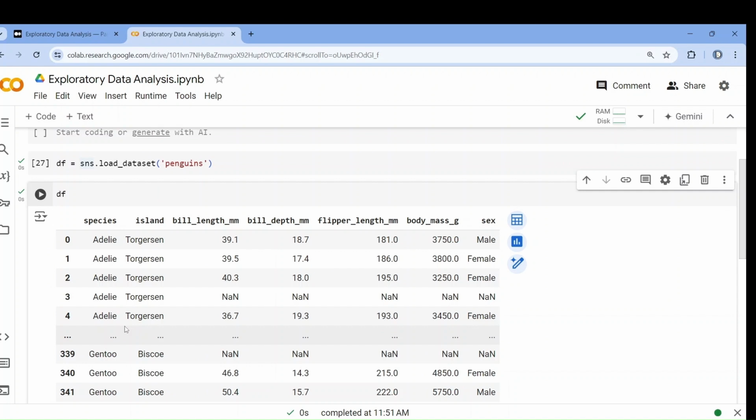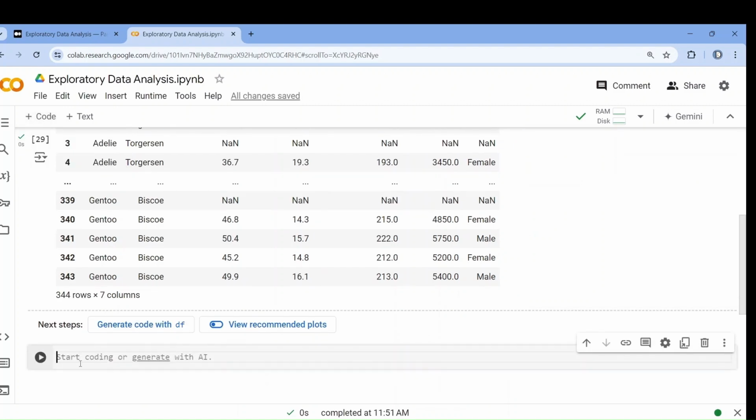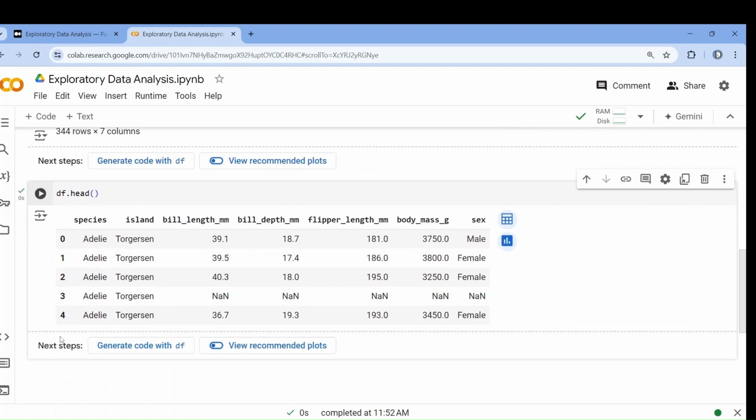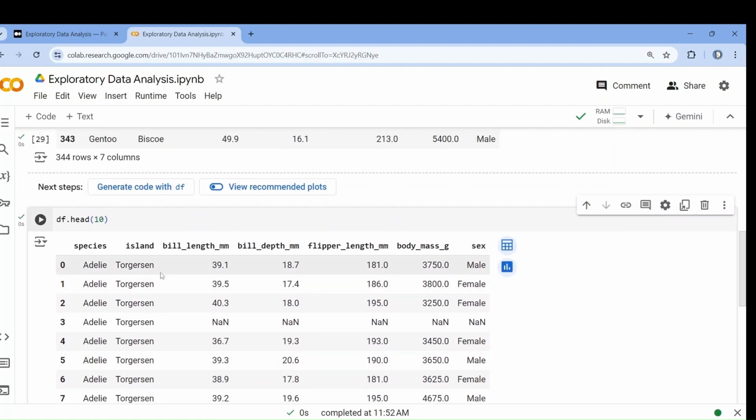Now, I want to know about the dataset. Firstly, you can simply open the dataset and check manually, or you can write some code to know more about the dataset. So first I will write df.head. If I want to know the first 5 rows from the dataset, then df.head, giving nothing means first 5 rows. 5 is the default value. If I give 10, then it will show me the first 10 rows of the dataset. So you can understand what is there inside the dataset.